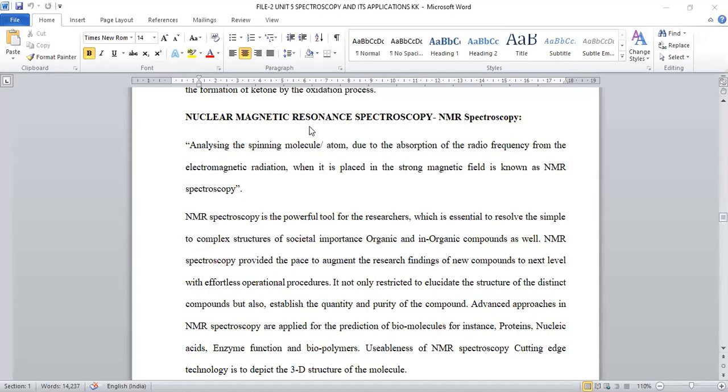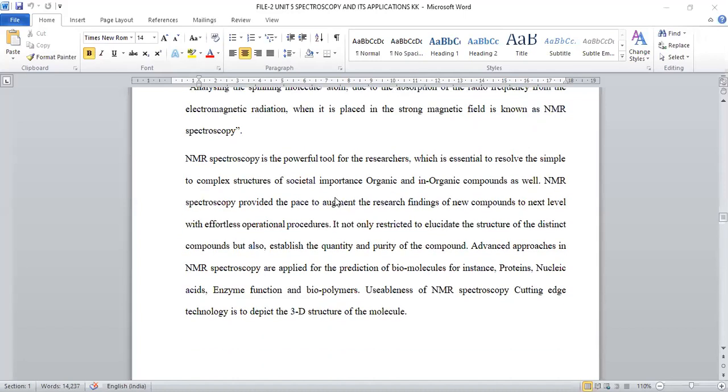In this session, we are going to revise entire nuclear magnetic resonance spectroscopy. NMR is the technique where lower energy transitions are possible, where radio frequency can be utilized in order to provide the signals. NMR spectroscopy is a useful tool for prediction of unknown compounds, and it has a vital role in applications apart from research, even in the medicinal field. We have a wide range of applications for this NMR spectroscopy, right?